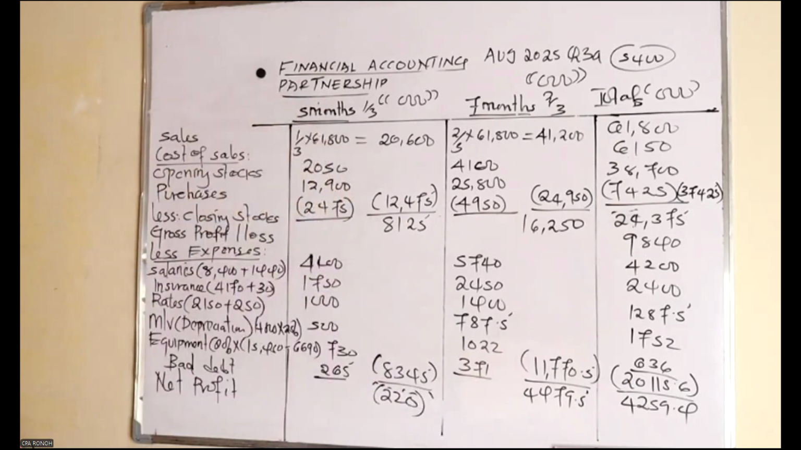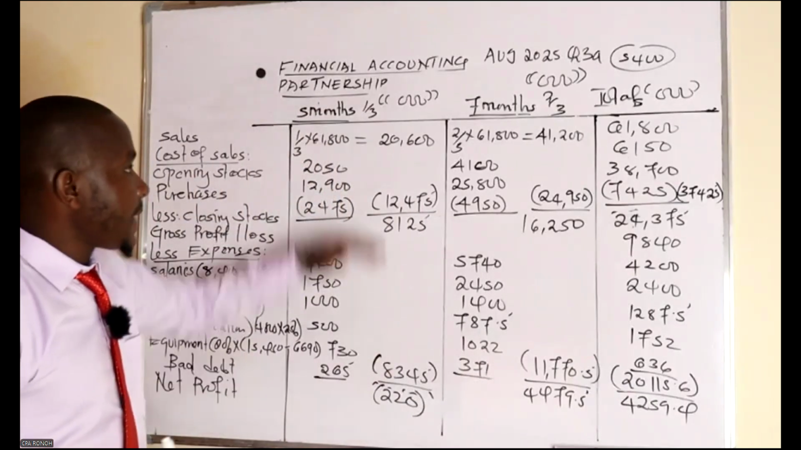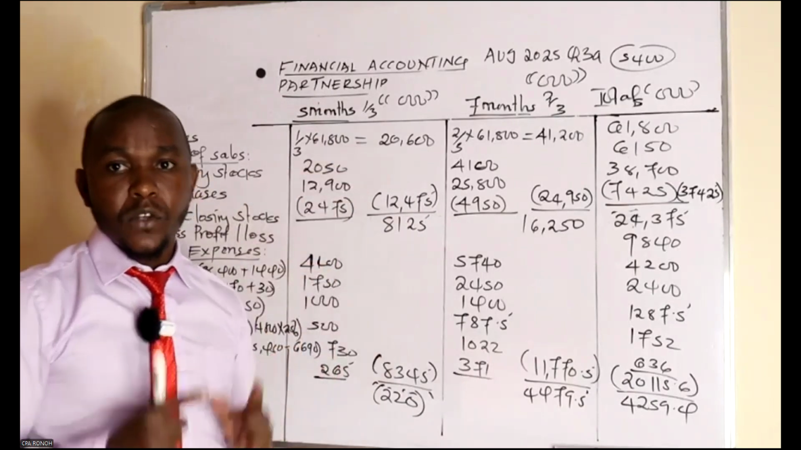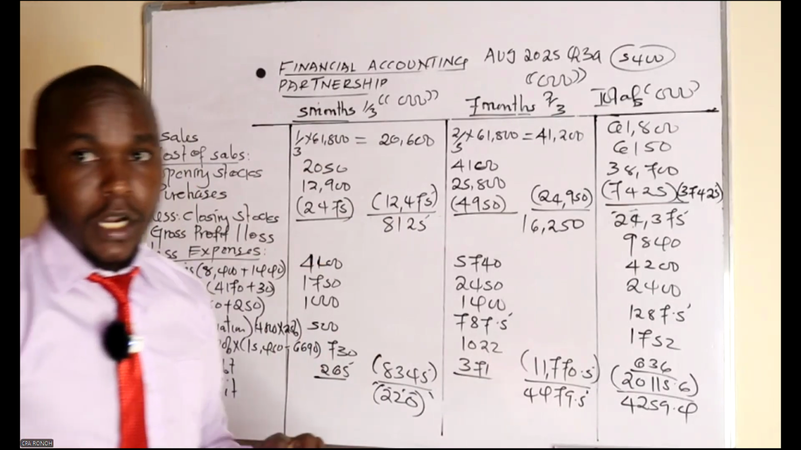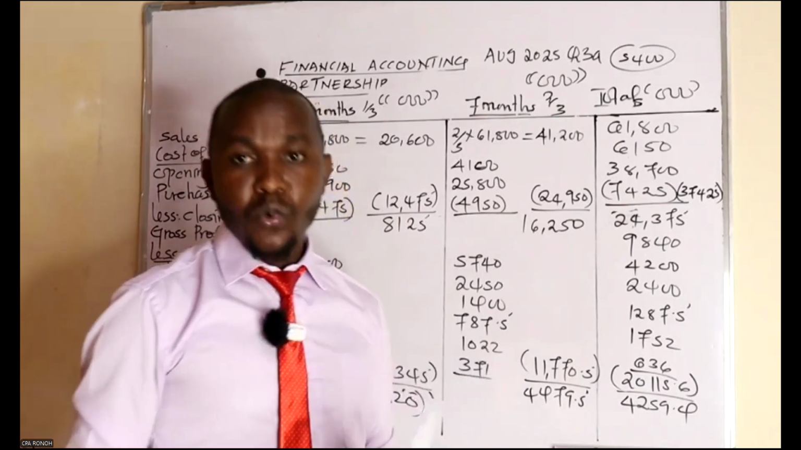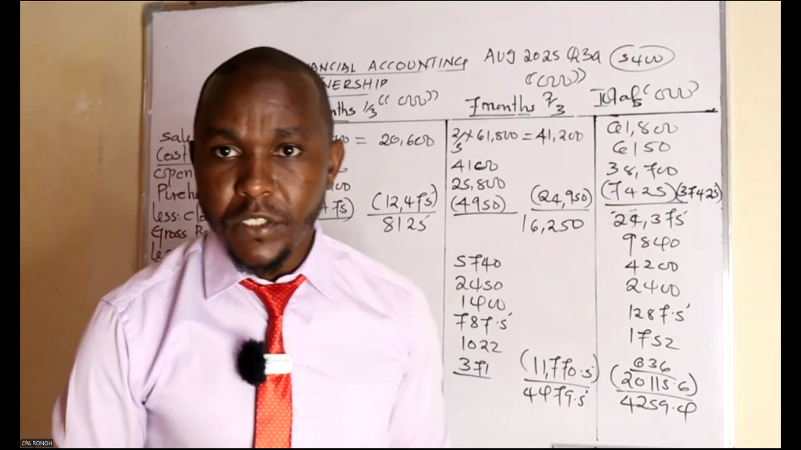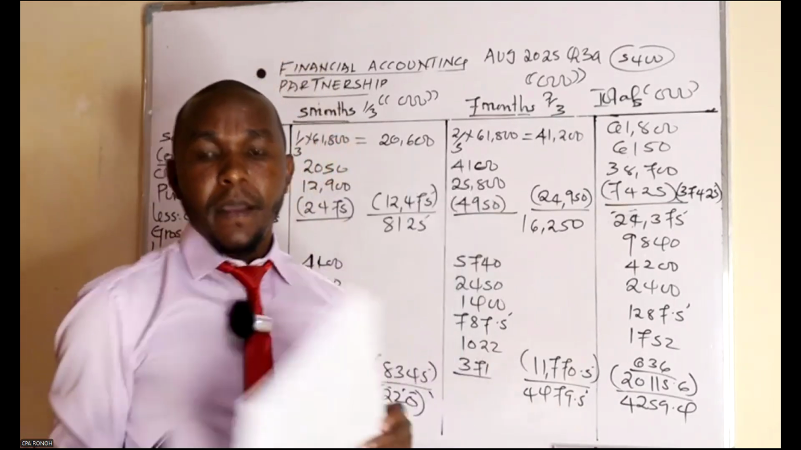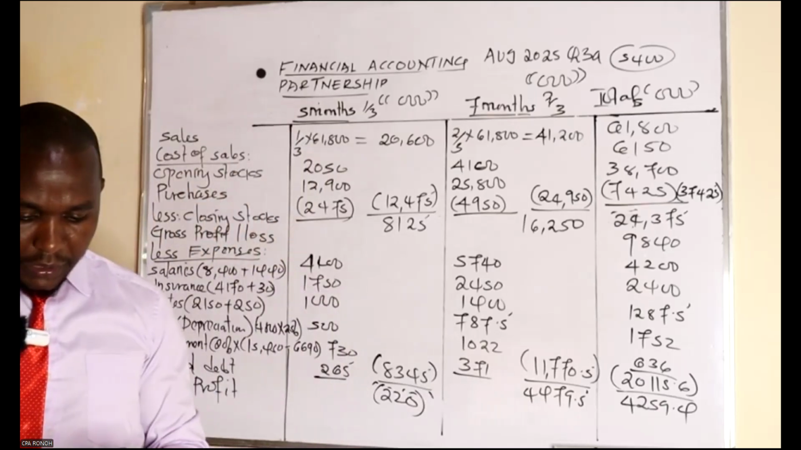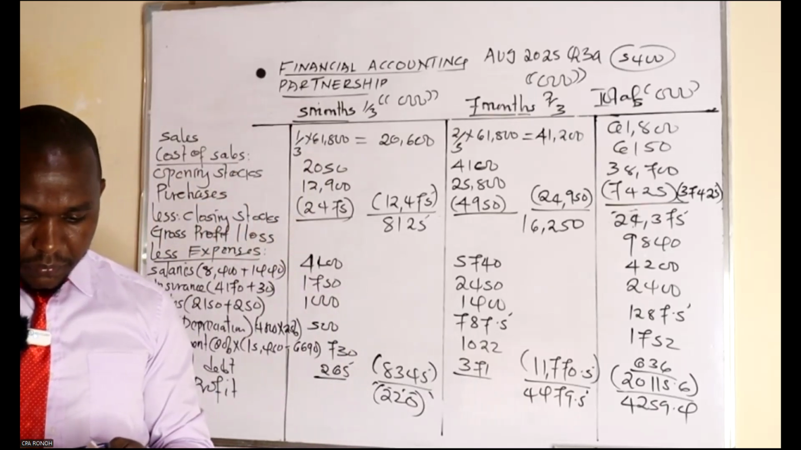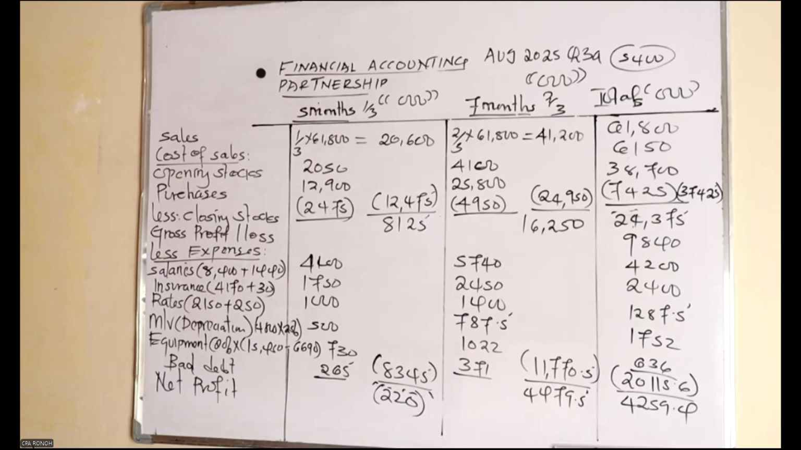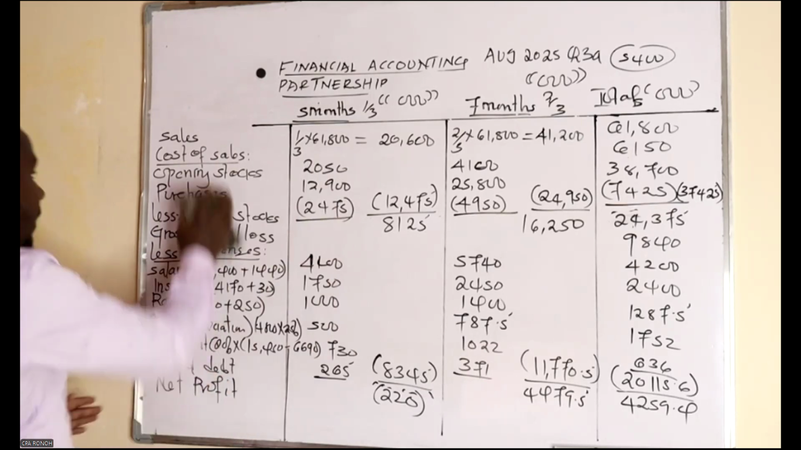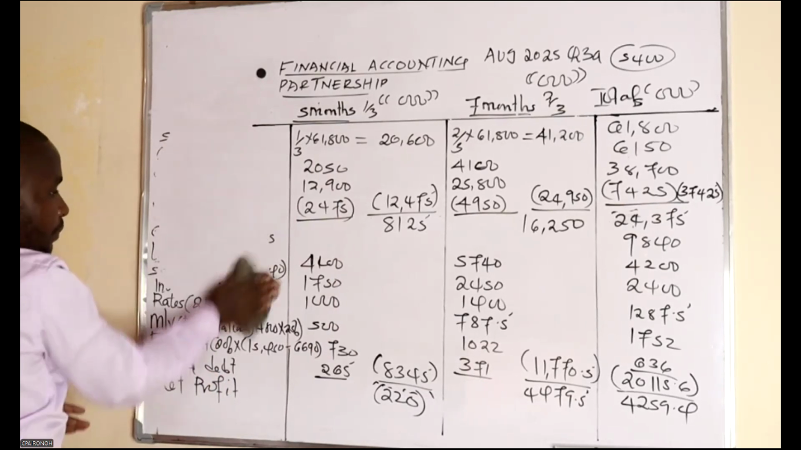So if you have written, then I can wrap and take this up here so that we can have what is called the appropriation account. The examiner has not asked you for the appropriation account, but you cannot do a balance sheet or the statement of financial position if you don't have an appropriation account. Appropriation account. So let's take this profit up there so that we do the appropriation account.